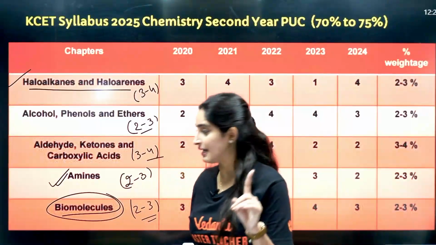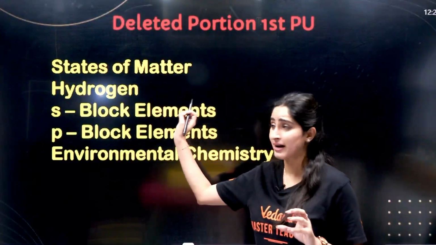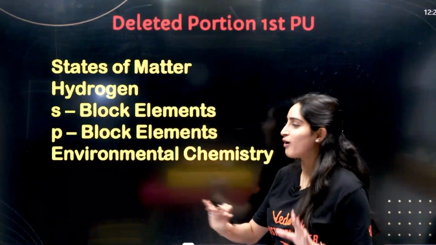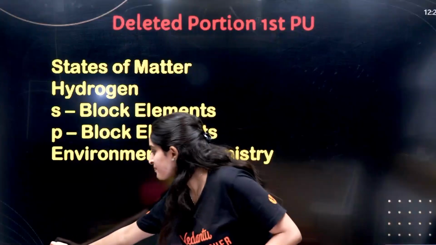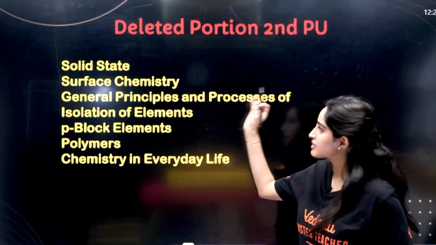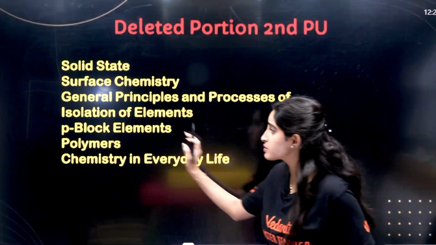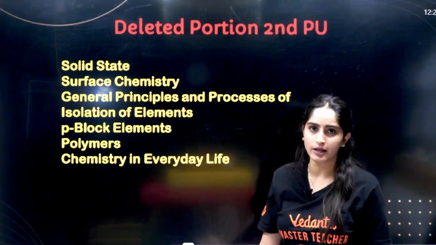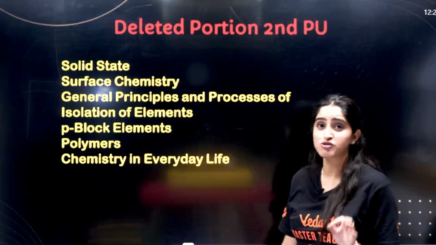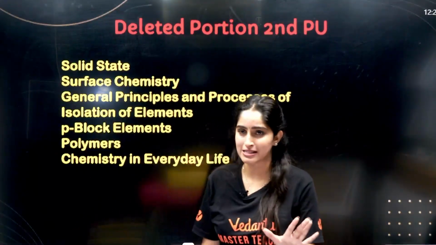So now let us see the deleted topics here. From your PU1, the deleted topics are states of matter, hydrogen, s block, p block, very happy about it. Environmental chemistry, totally deleted. Next is solid state, surface chemistry, general principles and processes of isolation of elements, p block elements, your full group 13 to 18, that is deleted from your syllabus. Then polymers and chemistry in everyday life, right? So these chapters have been deleted from your KCET syllabus.